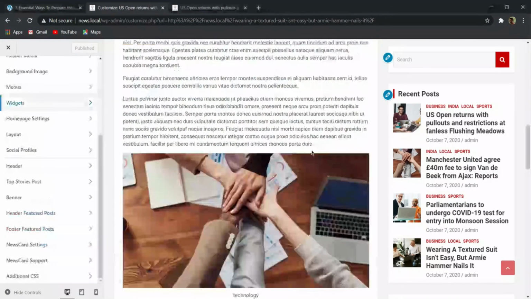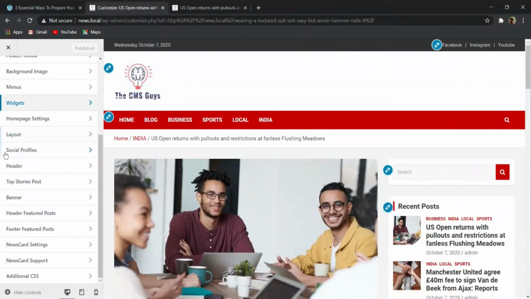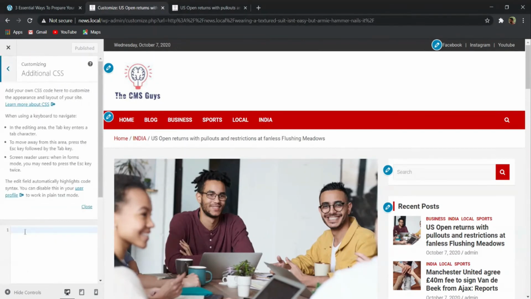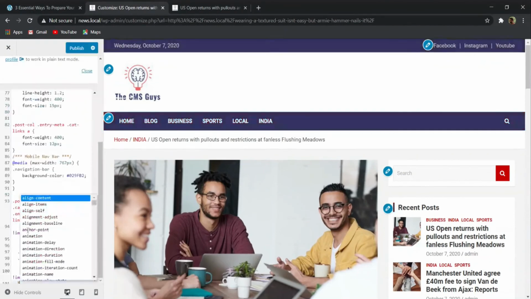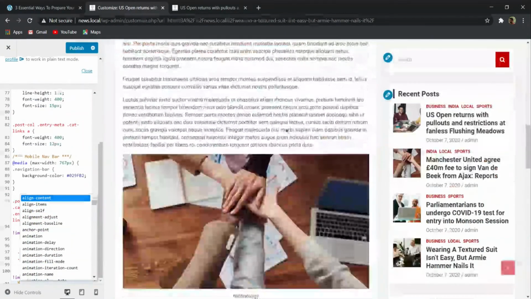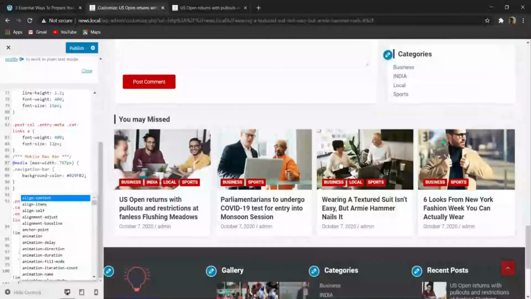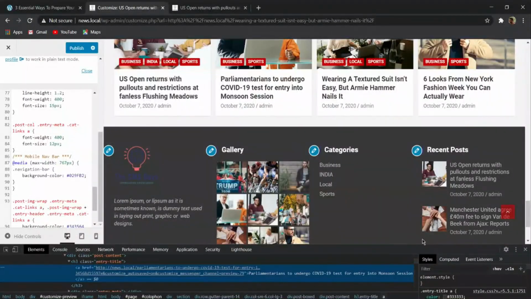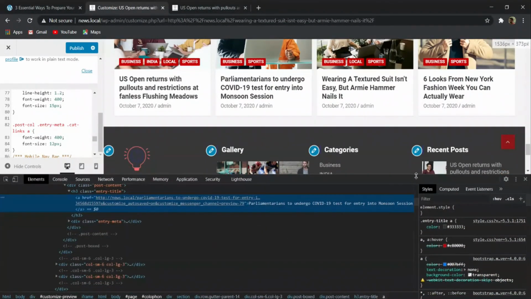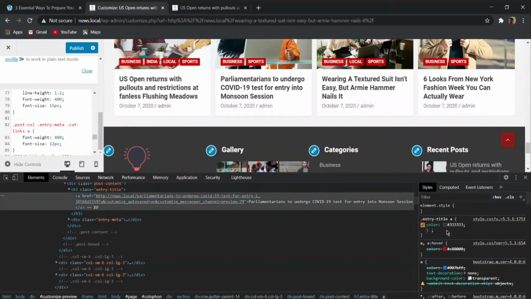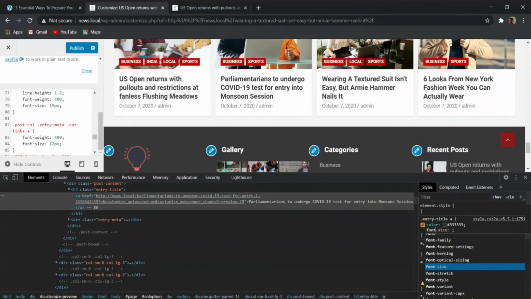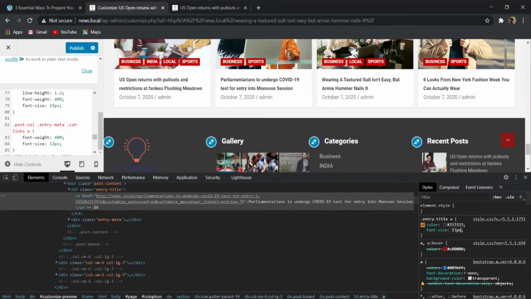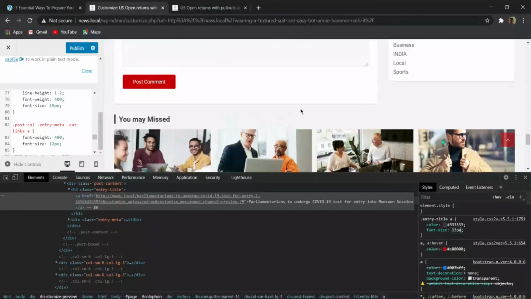Now it's time to change the color of this website. Here you have to go to this additional CSS setting, and then you will get a text file. You have to simply paste that text file. Suppose if you want to change the font size of this post also, then you can change it from here. Suppose here I will select this font size. Let me show you. Font size I want to make 13 pixel. So you can change like this.